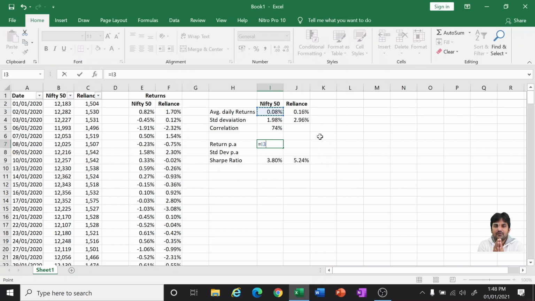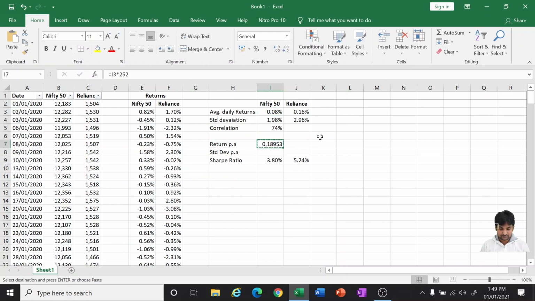How many working days are there in a year for the stock market? 252, because if you remove the Saturdays and Sundays, 52 into 2, approximately 104 days, and if you eliminate 104 days from 365, approximately 252 are the working days. So yearly the return from Nifty in the last 1 year is 18.95, while from Reliance it is 39.07.